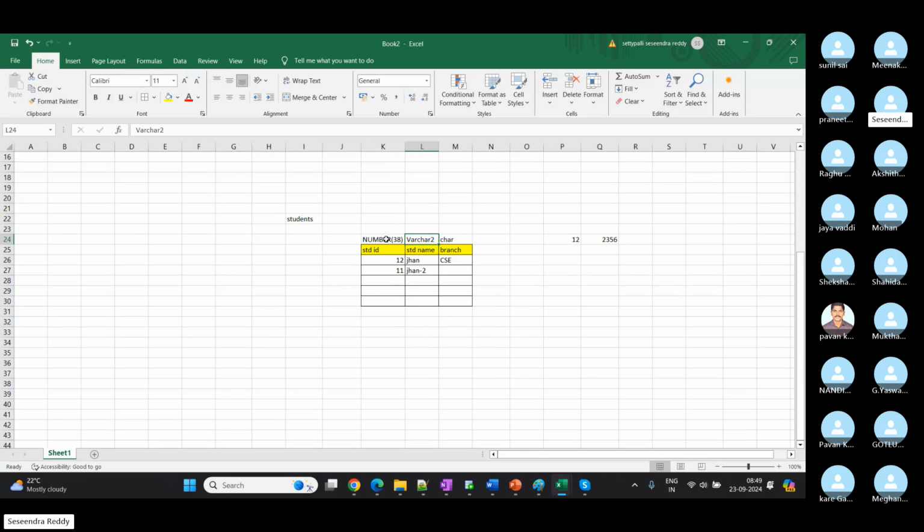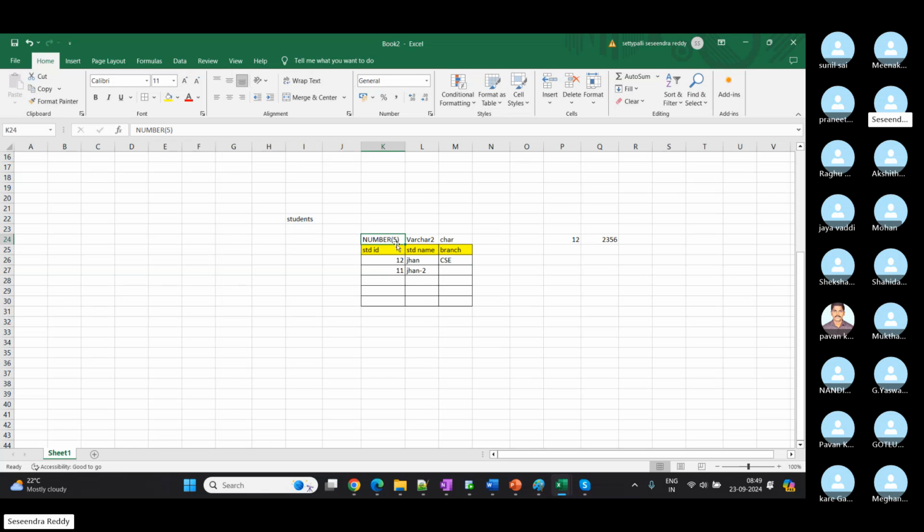So we are going to store the number data type in student ID, and 38 is the maximum size, but I don't want to use 38. Do we have a 38-digit student ID? No, right? Maximum 10 or 15. So let's say I'm going to store only 5 digits. Student ID is nothing but hall ticket ID. It can be up to 10 or 12 maximum.